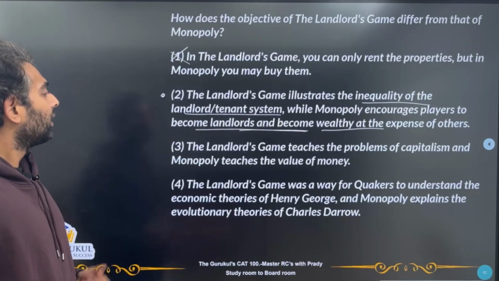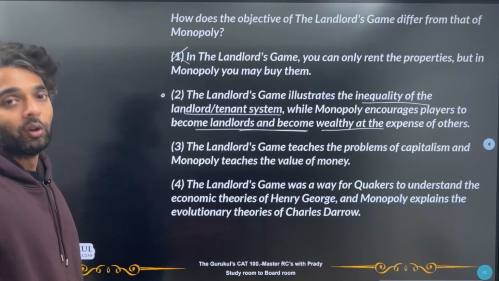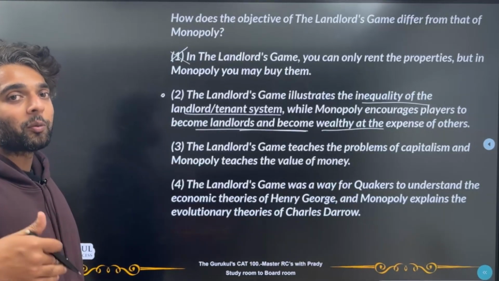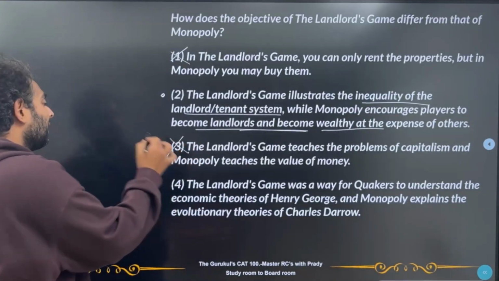Now look at C. The landlord's game teaches the problems of capitalism and Monopoly teaches the value of money. No, again, it does not talk to us about the problems of capitalism and the value of money. This has not been mentioned in the passage clearly, so we can remove this.